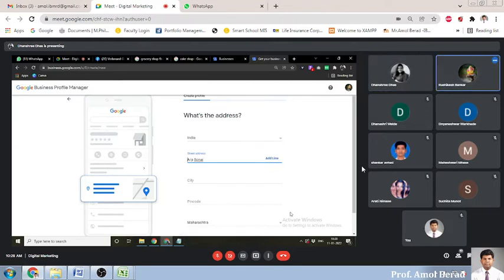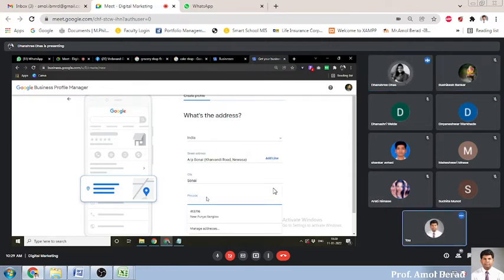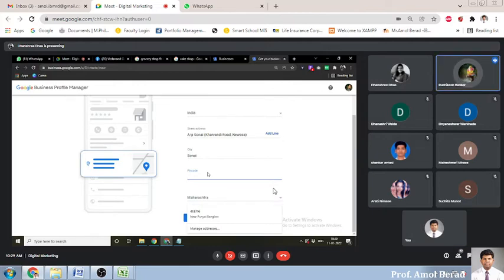Karwandi Road. City Sonai. Pin code 414105.